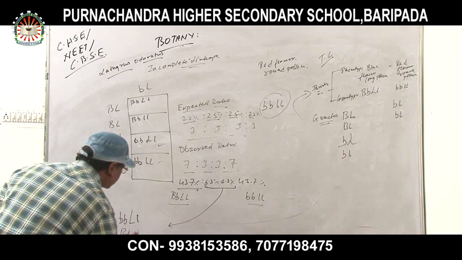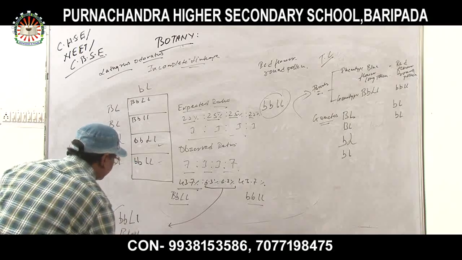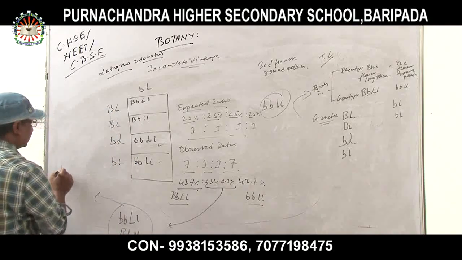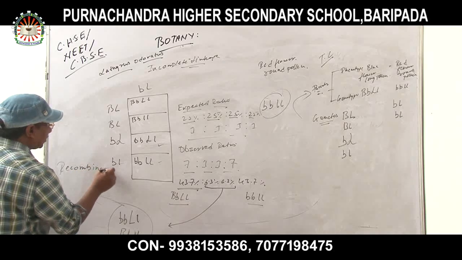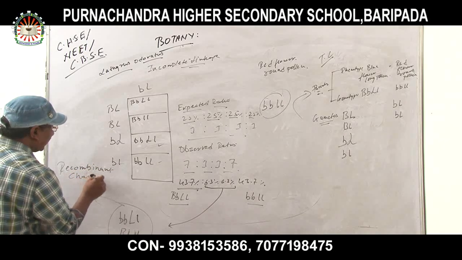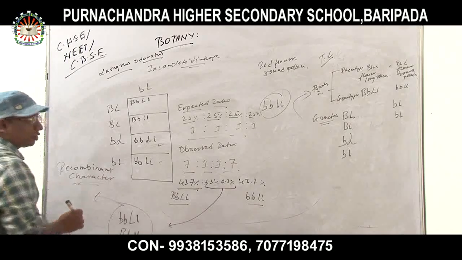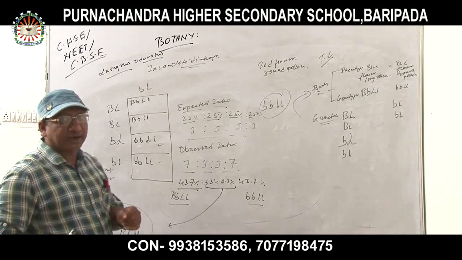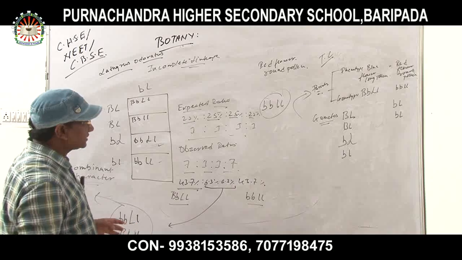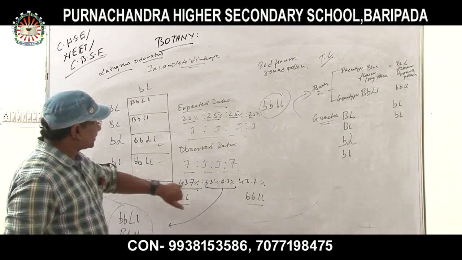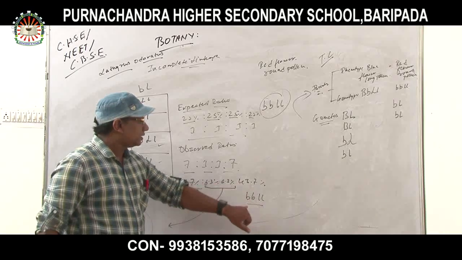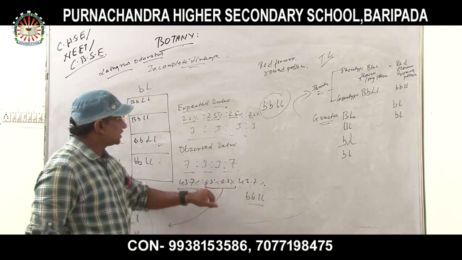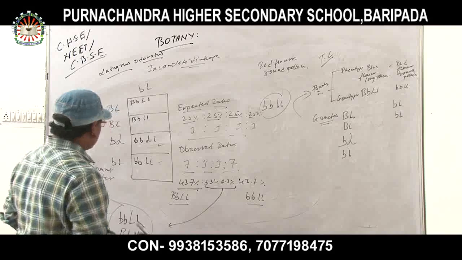These are the recombinant characters. Remember it. Why are recombinant characters forming? Because incomplete linkage has taken place in Lathyrus odoratus, that is sweet pea. So 43.7% blue flower long pollen, 43.7% red flower round pollen, and 6.3% and 6.3% are forming what?